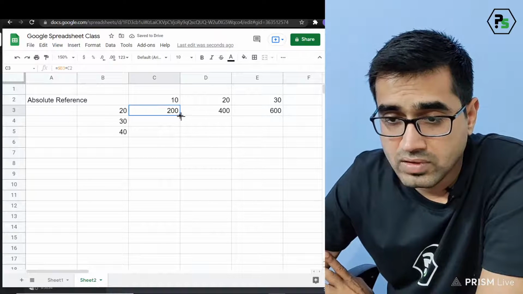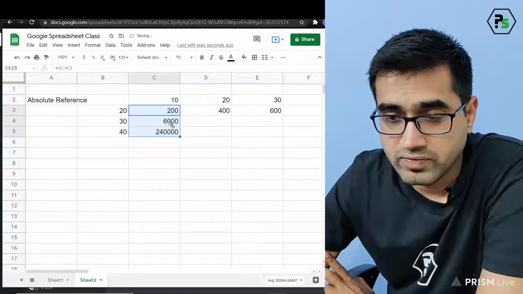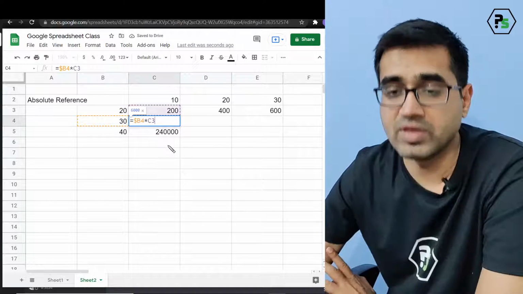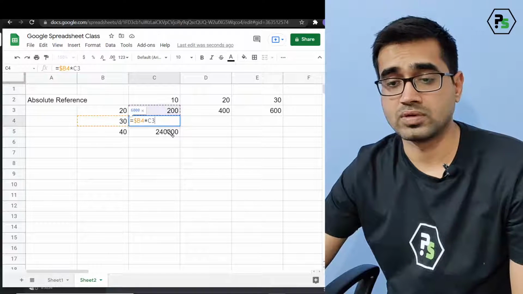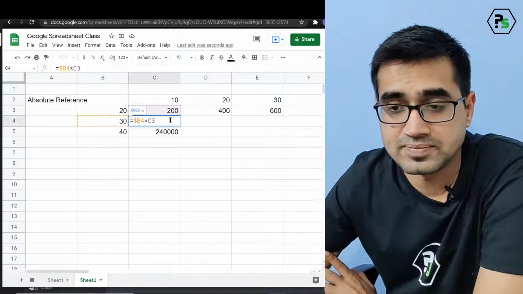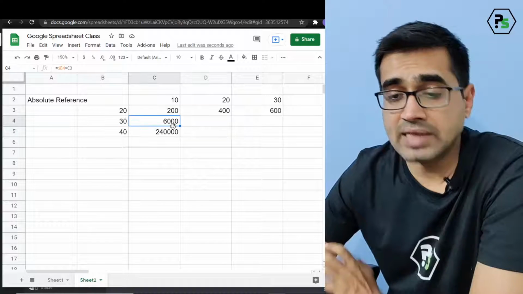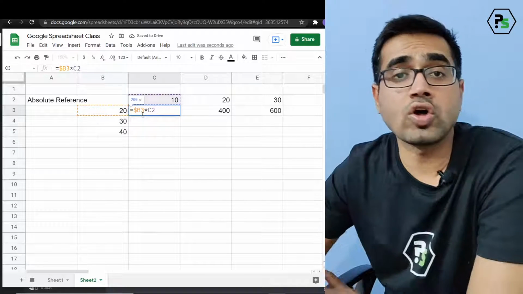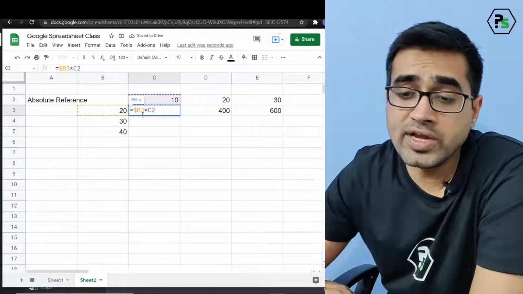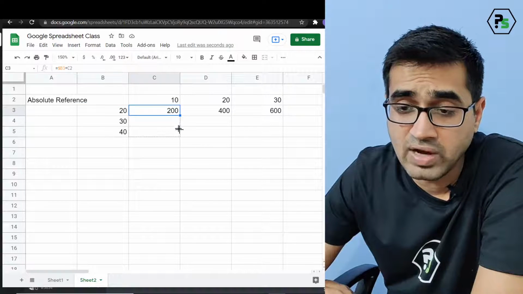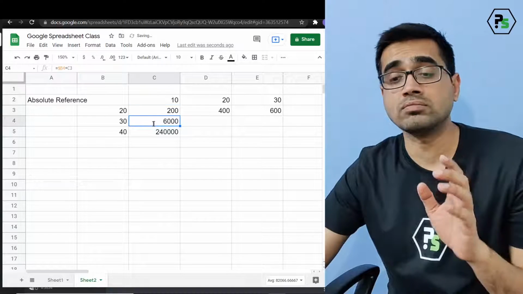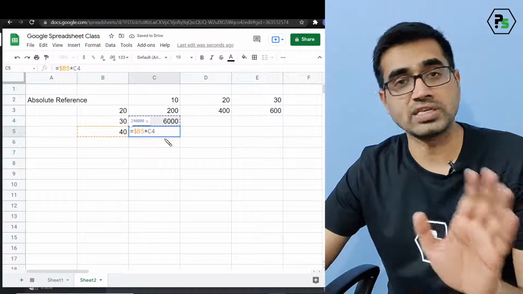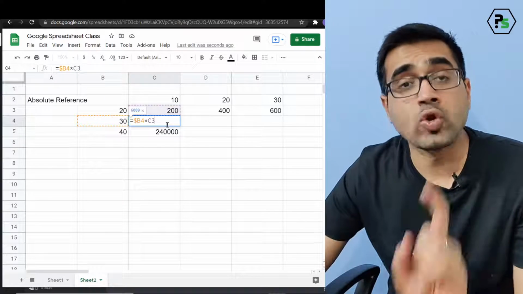Okay, wait, what is happening? It's taking B4, superb, but it's taking C3, correct? Now what has happened now? Understand one thing. When I'm doing this, I need to lock only $B. I need to lock B because if I drag down, I don't want my B column anywhere to change, that's okay. But I want my rows to change.